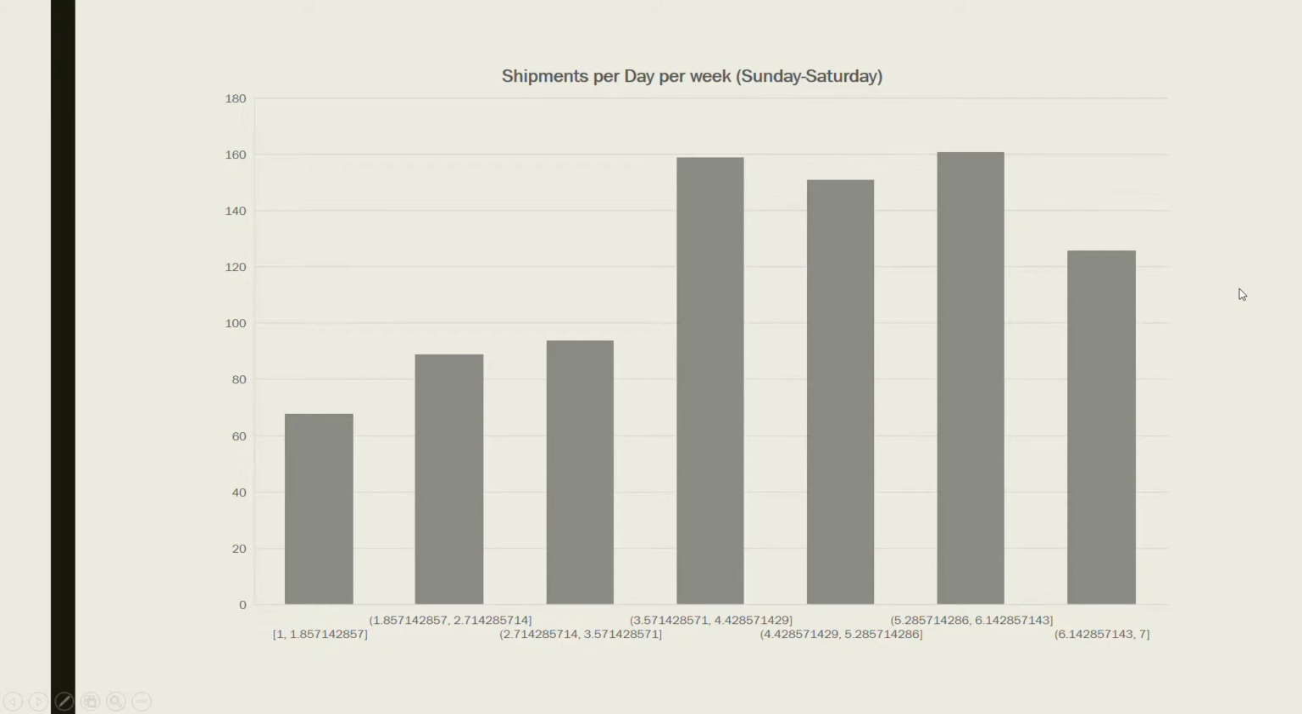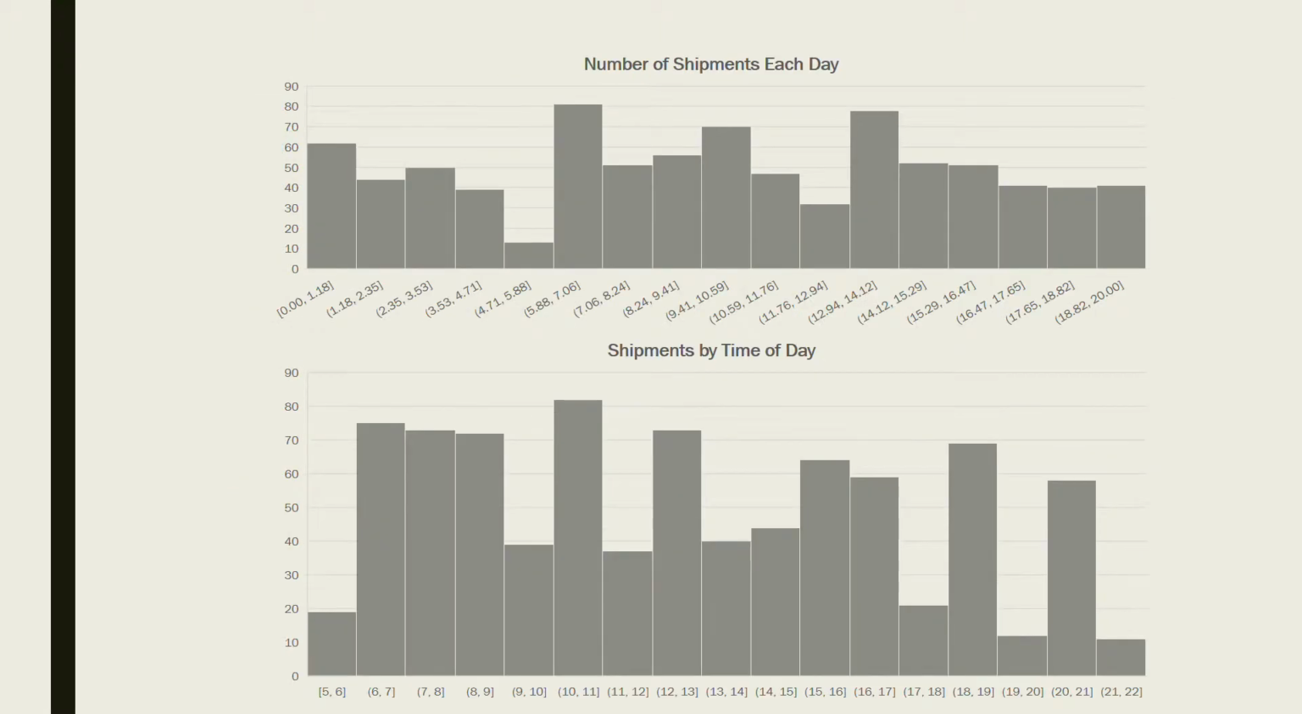Second, we analyze the shipments received per day of week, and we notice that the 3 busiest days would be Thursday, Friday, and Saturday, with numbers ranging between 40 and 50 shipments. Here are 2 other graphs that show the number of shipments each day and the shipments by time of day.